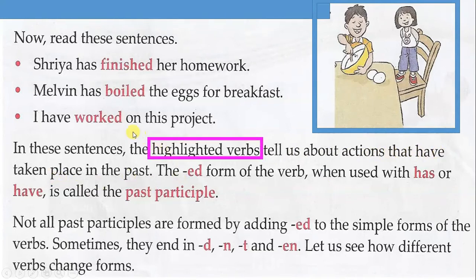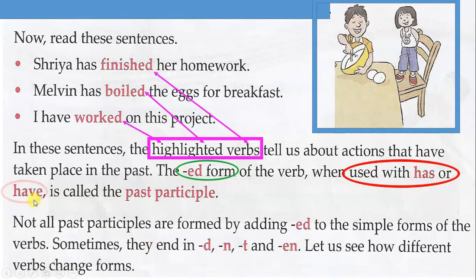The highlighted verbs finished, boiled, worked, all speak about actions that have taken place in the past. The ed form of the word, when used with has or have, is called the past participle.